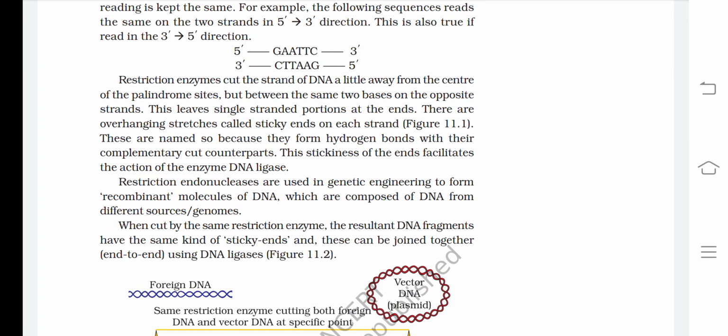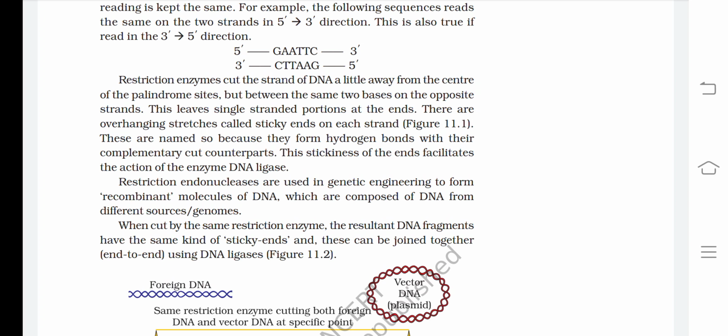Restriction enzymes cut the strand of DNA a little away from the center of the palindrome sites, but between the same two bases on the opposite strands. This leaves single stranded portions at the ends. There are overhanging stretches called sticky ends on each strand. These are named so because they form hydrogen bonds with their complementary cut counterparts. This stickiness of the ends facilitates the action of the enzyme DNA ligase.